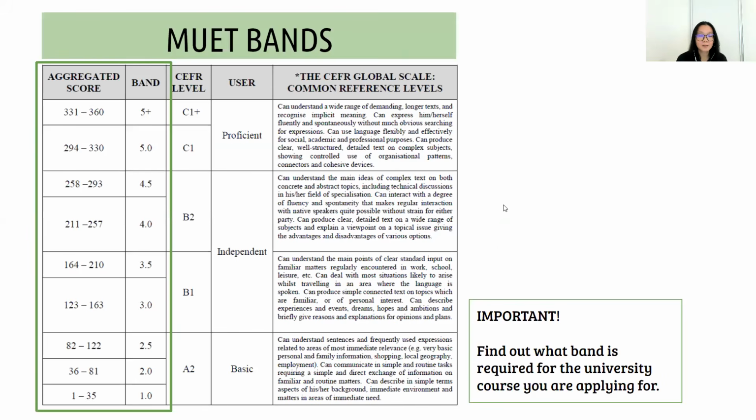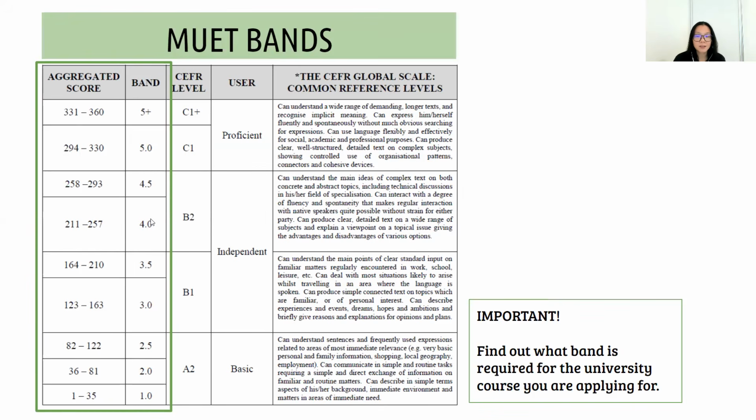So these are the bands. Let's say, for instance, from the previous slide, you get a total score of 320, then your band would actually be band 5. Another example, let's say you score something like 230, then you would fall under band 4.